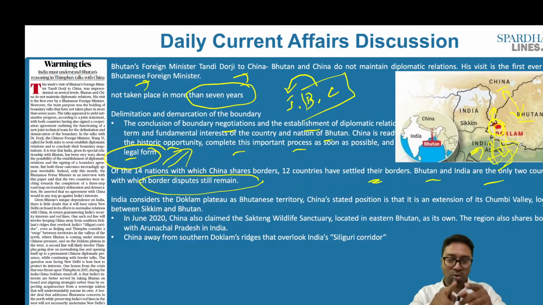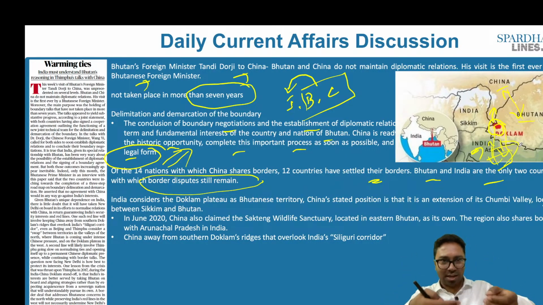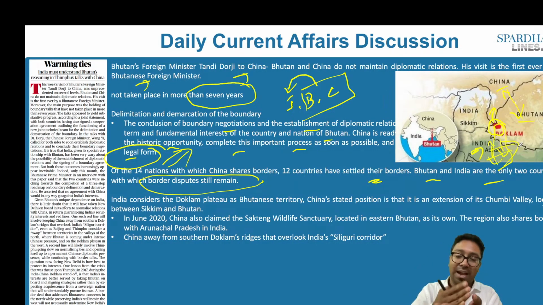So this is the only corridor which allows mainland India to get connected to what is called the northeastern part. In case Doklam is given away to China, there is an understanding between Bhutan and China. If one day it is given away to China, then it will hold an advantageous position in case of a turmoil, in case of a tussle between India and China. In that case, it will have an advantage. It will be able to block the Siliguri corridor, and as a result, this connectivity between the mainland and the northeastern part will ultimately get lost. That happens to be a red flag.